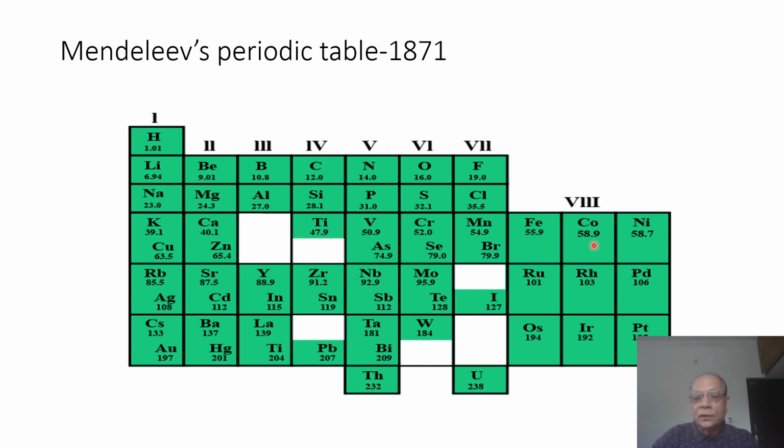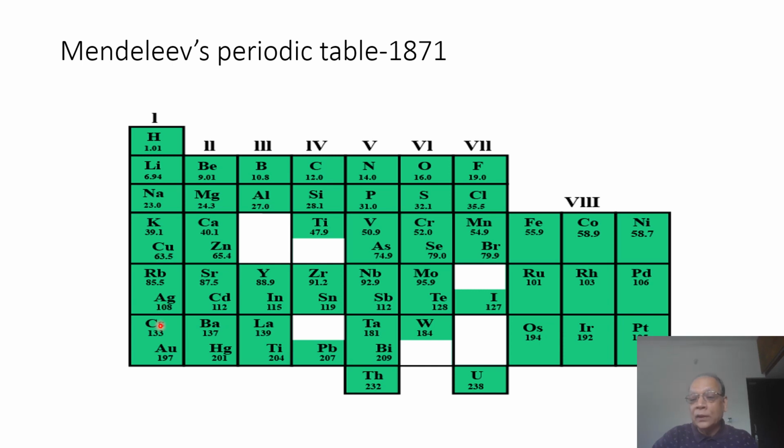And you can see cobalt 58.9 precedes nickel 58.7. Then calcium and magnesium, both very dissimilar metals, are put in one group. Rubidium is grouped with silver.